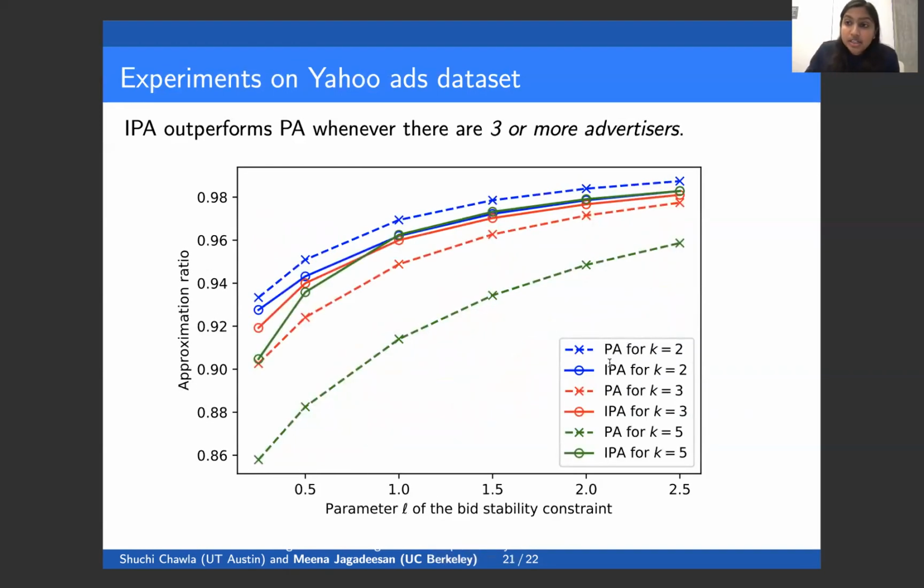The second thing that we showed on the Yahoo ads data set is that inverse proportional allocation actually outperforms proportional allocation whenever there are 3 or more advertisers. In our theory result, we focused on the limiting case where the number of advertisers went to infinity, and showed that proportional allocation had a 0 approximation ratio, but inverse proportional allocation had a constant approximation ratio. What we are able to show on this data set is that this kicks in even when there are just 3 or more advertisers bidding on the user. We provide the full experimental setup and more experimental results in the paper.